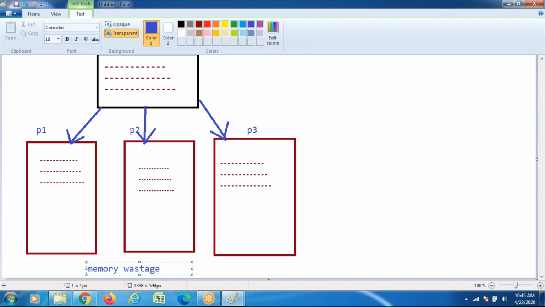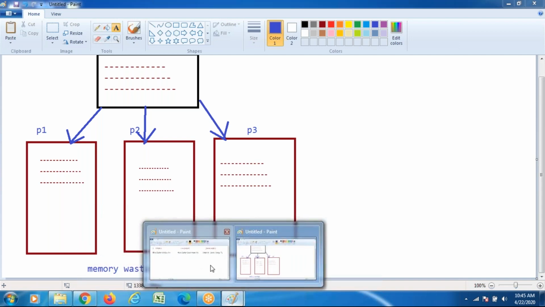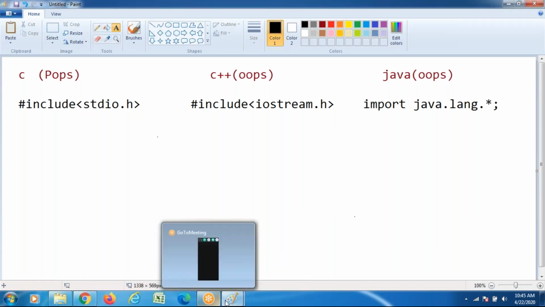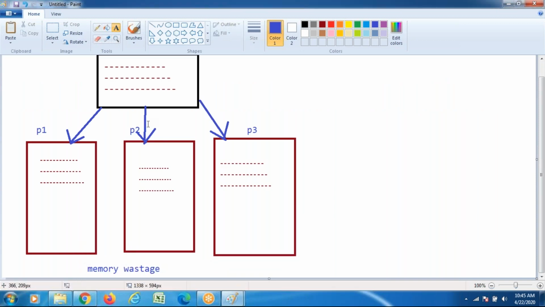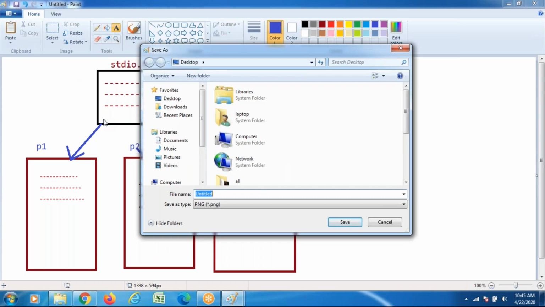To overcome this problem, while working on the Java side, we use the import keyword. Include is a copy paste technique.